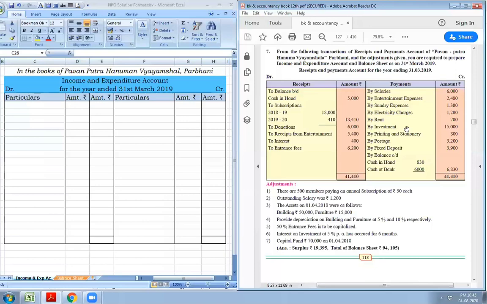Investment, it is purchase of investment, so it is to be treated as asset. We will have to record it to balance sheet asset side. Printing and stationery, expenditure. Postage, expenditure. Fixed deposit, asset side, and closing bank balance and closing cash balances are asset side of the current year's balance sheet.